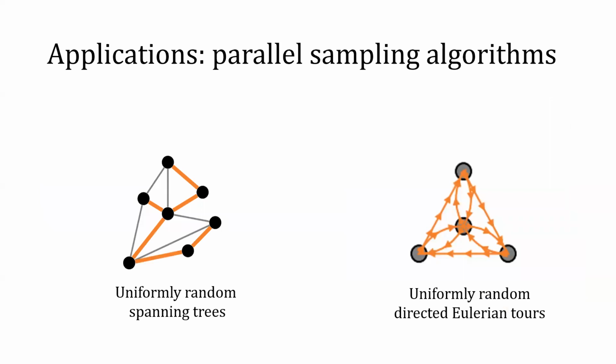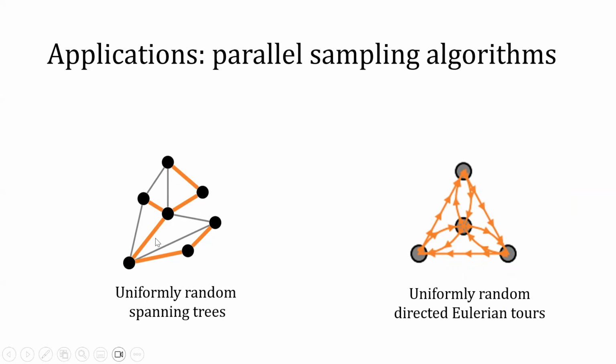Let's talk a bit about the applications of this main theorem. Our main theorem implies fast parallel sampling algorithms for random spanning tree and random directed Eulerian tour. Spanning tree is a familiar concept. So it's just an acyclic connected subgraph of a graph. So here's a picture of a spanning tree.